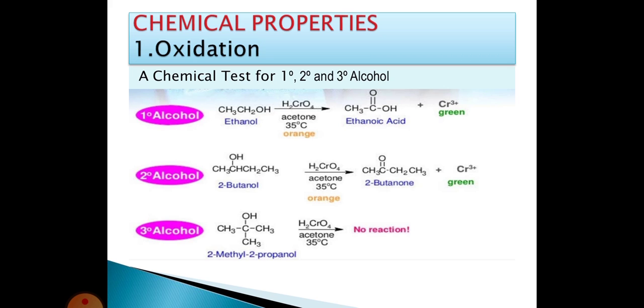Here we have CH3CH2OH, ethanol, which is converted to ethanoic acid. In this ethanoic acid formation, 2 hydrogen atoms are eliminated or removed. That's why this is called dehydrogenation. Dehydrogenation means elimination of hydrogens.